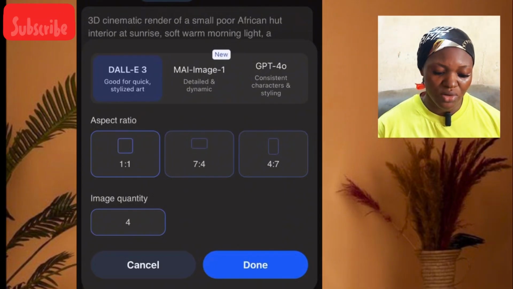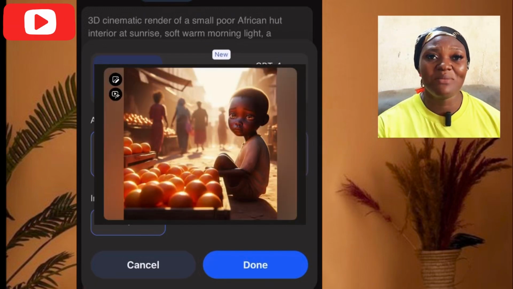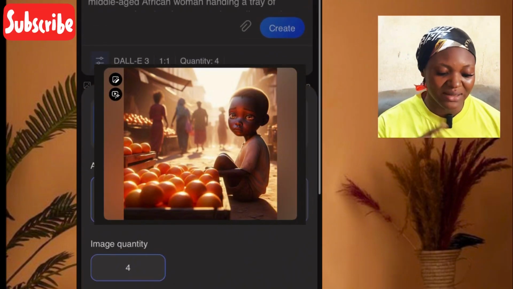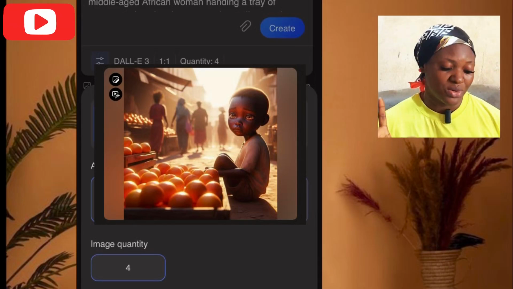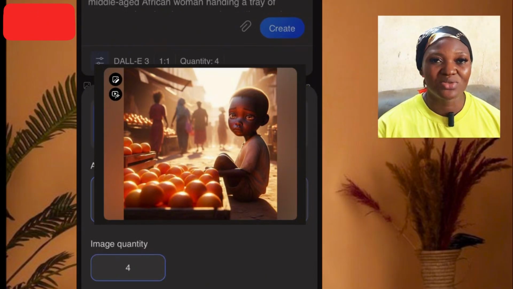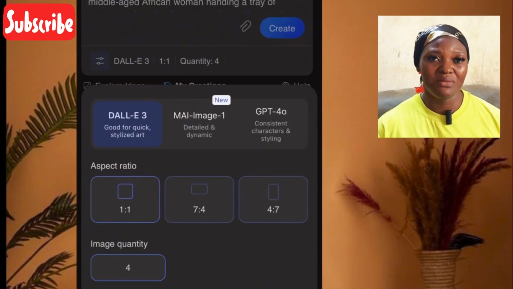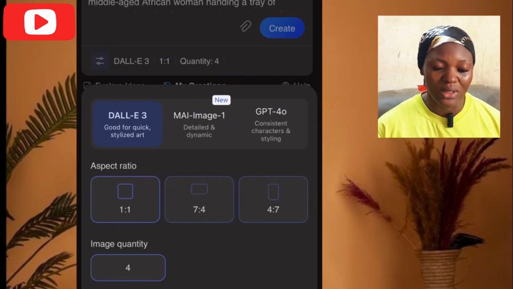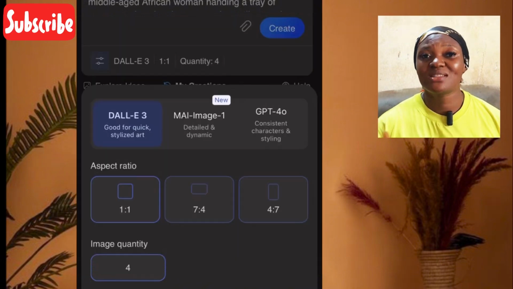I normally use my own model because this particular image is the image I generated using the other AI. I want my image to be realistic, so I don't use that. I changed it to My Image 1 and it gave me a realistic AI image. So this is what you want.